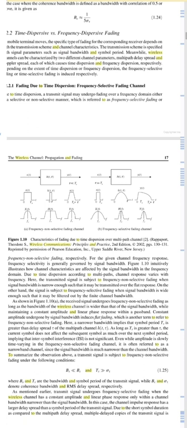Bs and Ts are the bandwidth and the symbol period of the transmit signal, while Bc and sigma t denote the coherence bandwidth and RMS delay spread respectively.